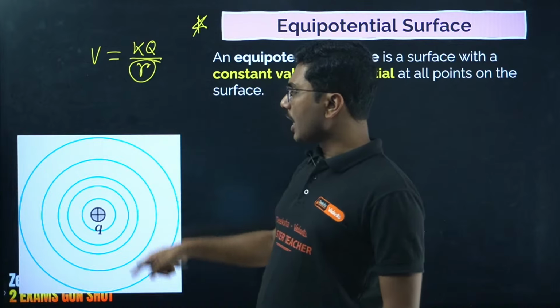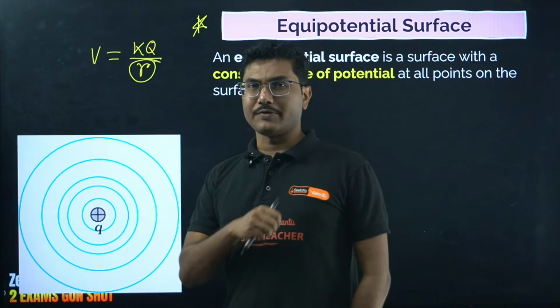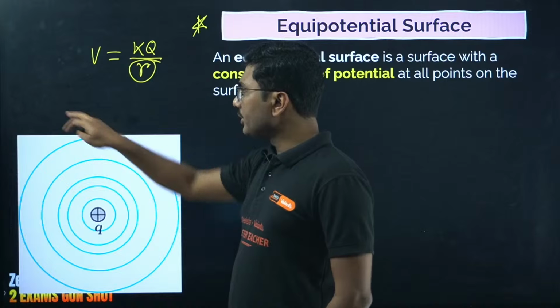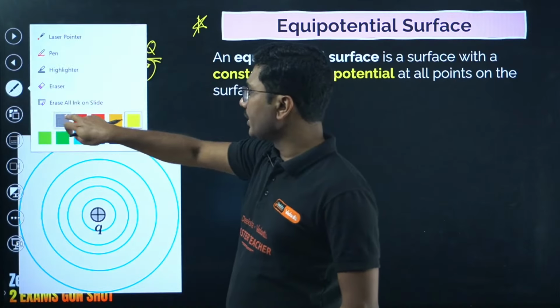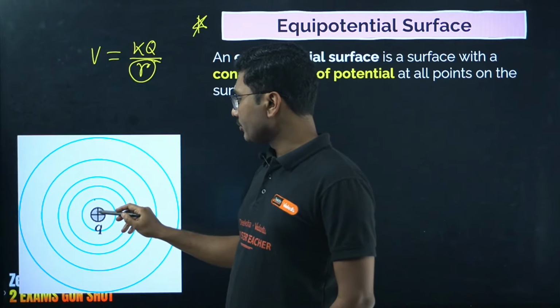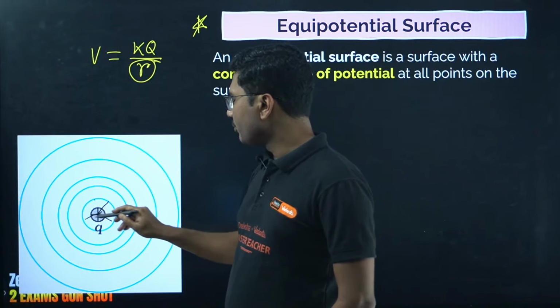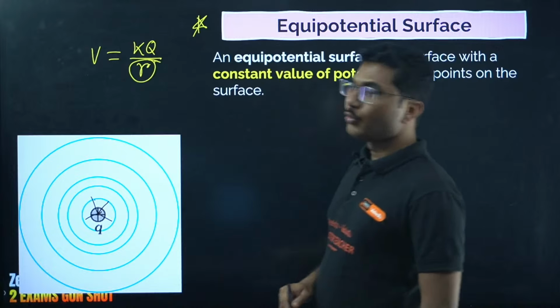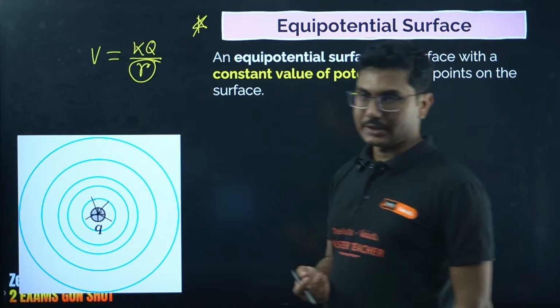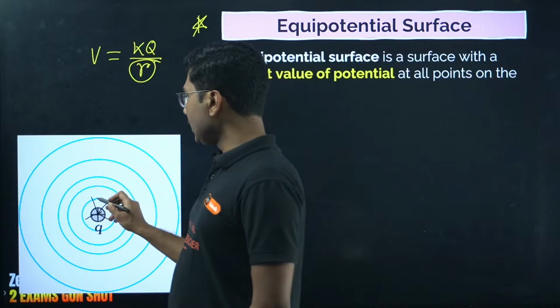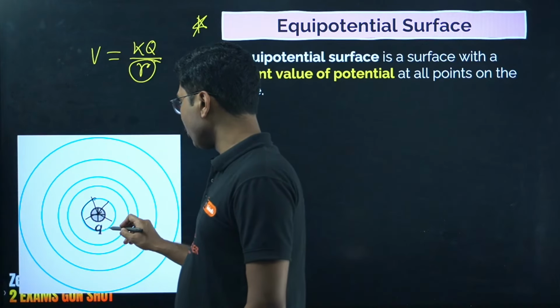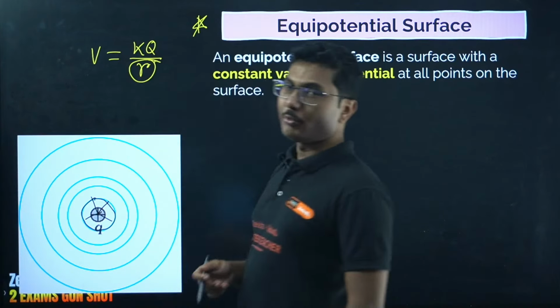For a point charge, if you construct a spherical surface, all points on this sphere will be at the same distance. So the potential on the surface of this sphere will be constant. So we say this is an equipotential surface.